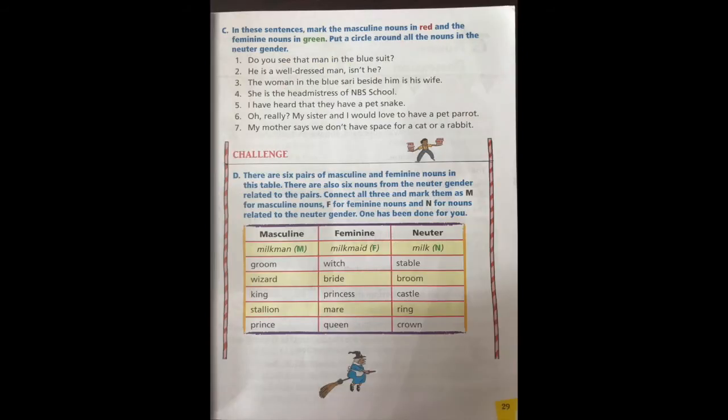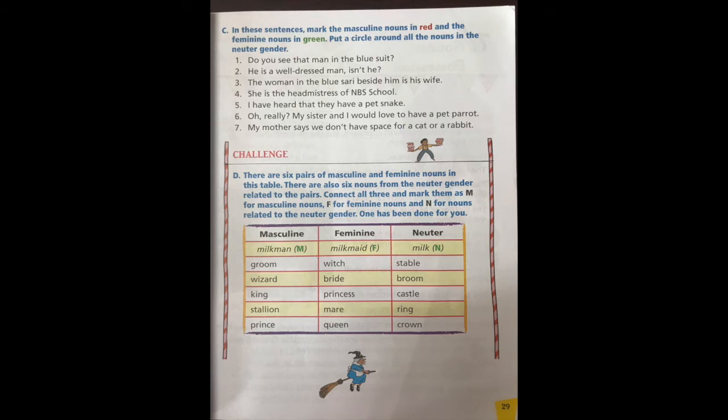Alright, let's move to page number 29. In these sentences, mark the masculine nouns in red and the feminine nouns in green. Put a circle around all the nouns in the neuter gender. Okay? So we have to circle the nouns with neuter gender. Now first one. Do you see that man in the blue suit? So man is masculine, mark it with red. Then suit. Suit is a noun, isn't it? Thing it is. But is it masculine or feminine? No, nothing. It is neuter gender. So you have to circle it.